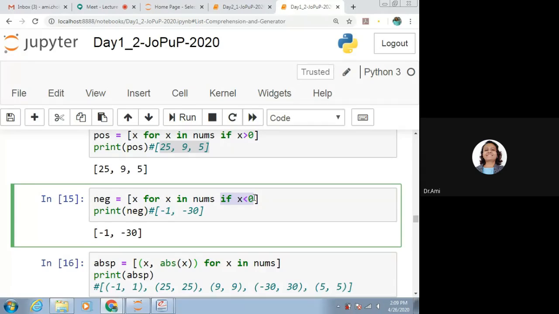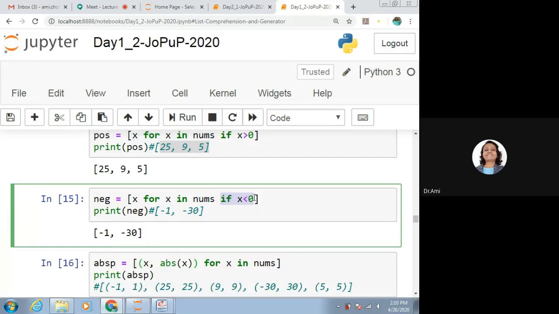So what we are writing inside the list comprehension, the syntax says that it does have for and if clauses. For x in something that we can give, and after that we can give the conditions for it. So if x is less than 0, if x is greater than 0, we may be giving conditions like x is less than 0 and x is greater than some value, that also we can give.